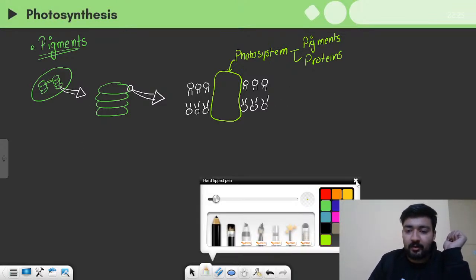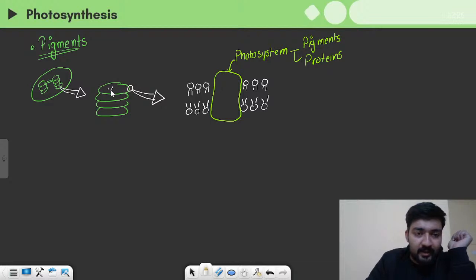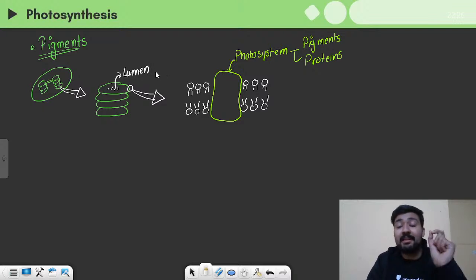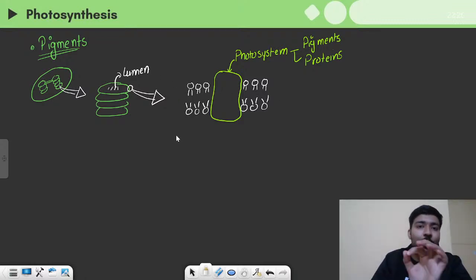What is the lumen of thylakoid? This space inside the thylakoid, this whole space, is the lumen, right? But these pigments are found in the thylakoid membranes. I hope this tiny detail is clear to you.